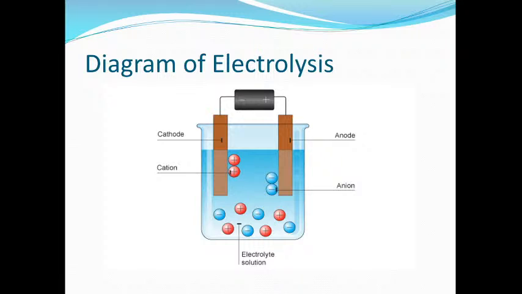You can see the cation is attracted towards the cathode and the anion is attracted towards the anode. Just now I have explained: at cathode, which process is going to take place? At cathode, reduction, and at anode, oxidation.